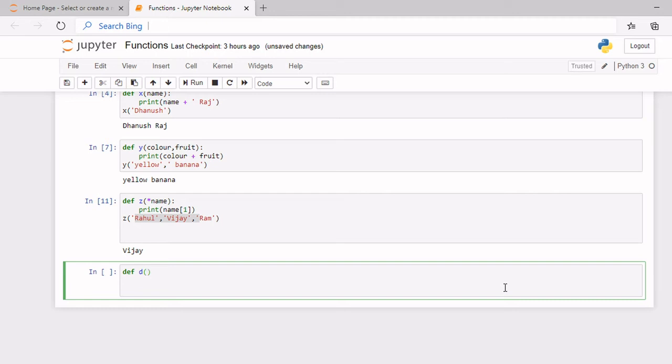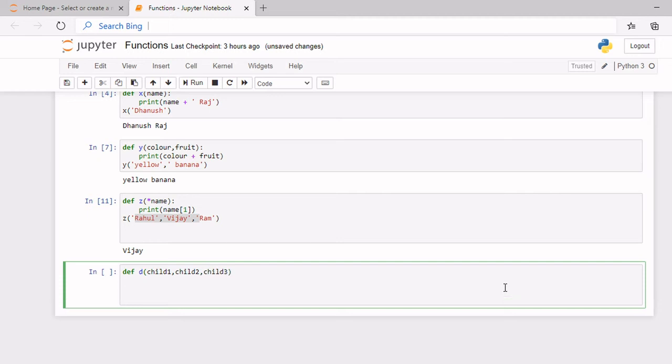Inside of these brackets, I'm going to write the keys. Let's write child one and child two and child three.